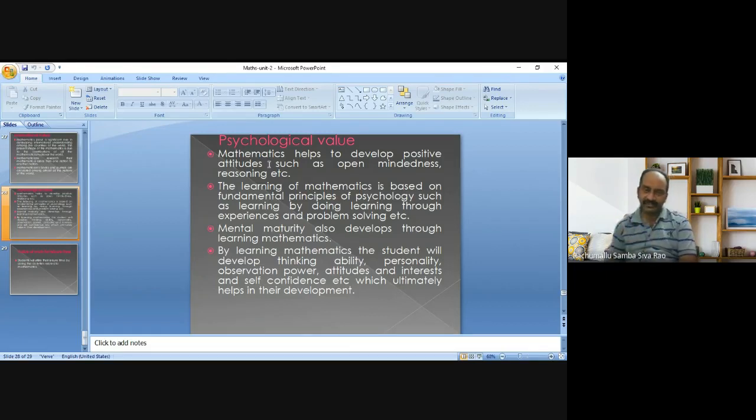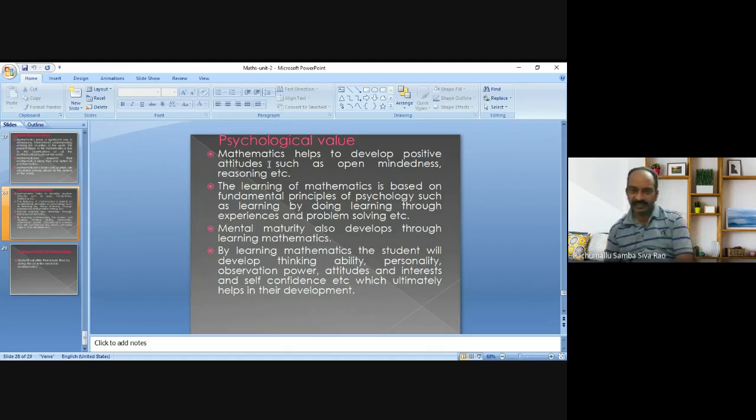Mathematics has intellectual value. That means by learning mathematics, a student can develop his mental abilities. So automatically mental maturity is also possible by learning mathematics.